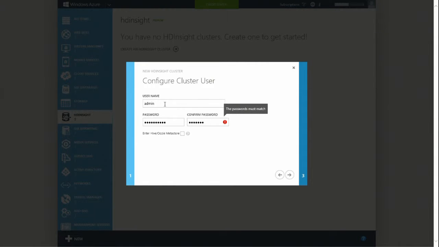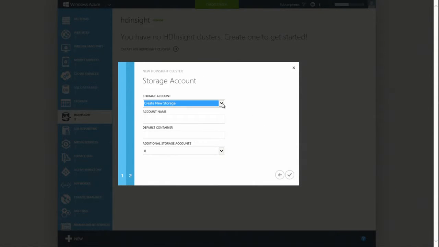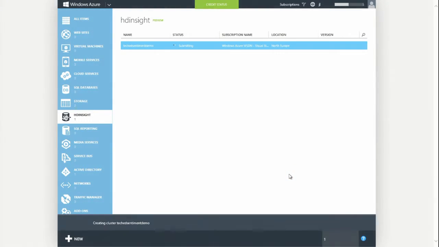Okay. So enter our password. And then the next piece is we're going to configure our storage. We're not going to create new storage. We're going to use an existing storage account that I have set up that's got data in it. I've blocked out the account name, got the default container set up, and I don't need any additional accounts, and click, we're going to go.